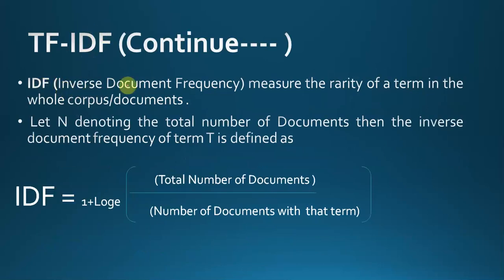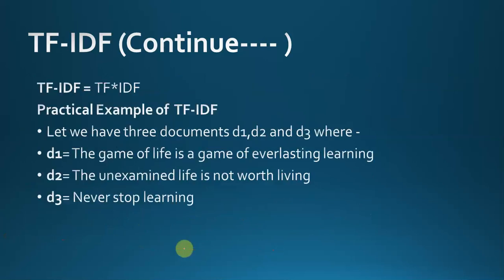What is IDF? IDF is inverse document frequency. Inverse document frequency measures the rarity of a term for a corpus or document. A word which is rare across documents can also be important. Let n denote the total number of documents, then the inverse document frequency of the term is defined as the total number of documents divided by the number of documents with that term. The formula, in log base e, is 1 plus log e of the total number of documents divided by the number of documents with that term. This is the formula for IDF.